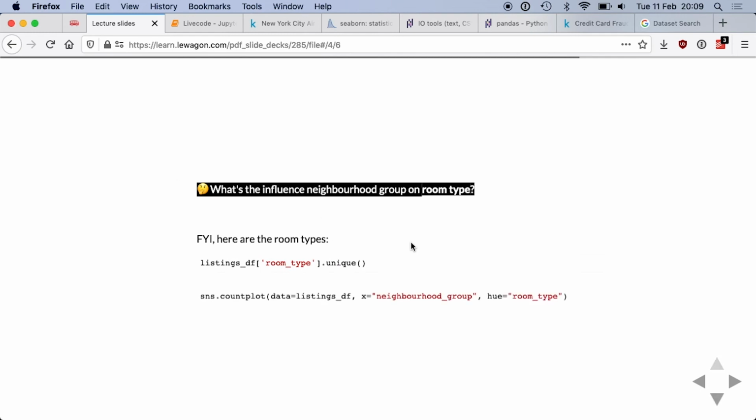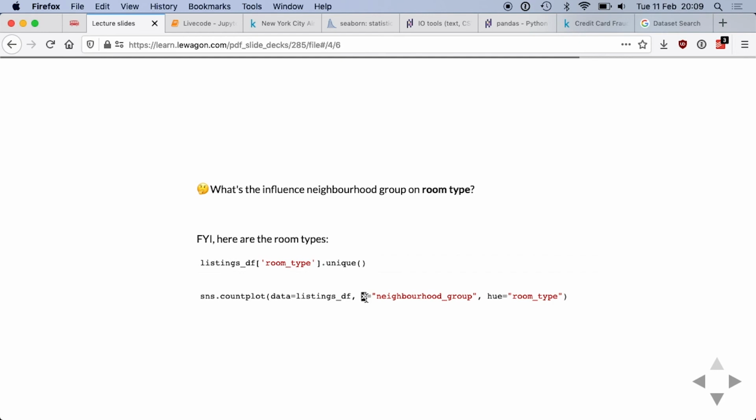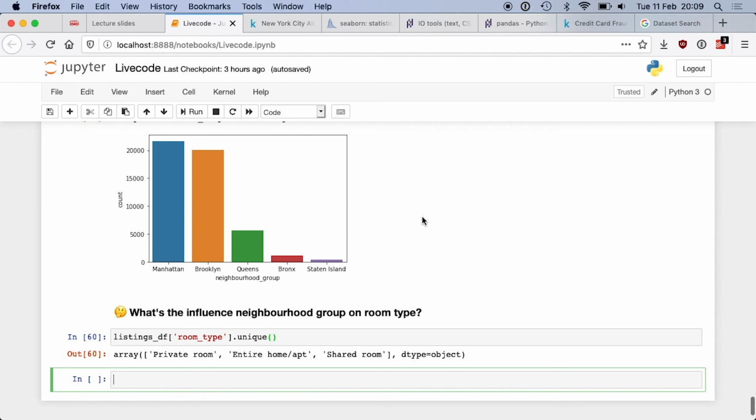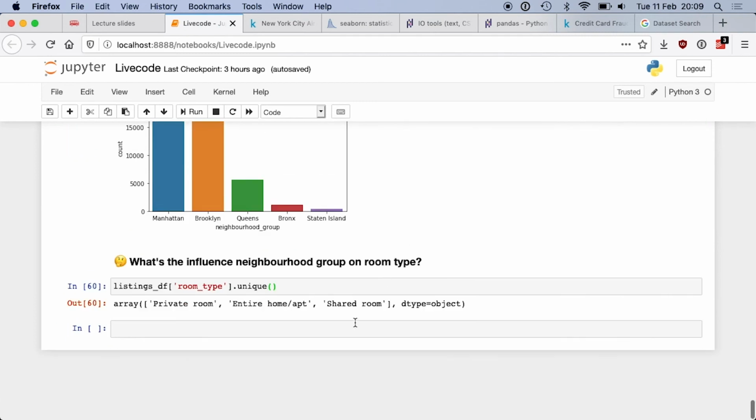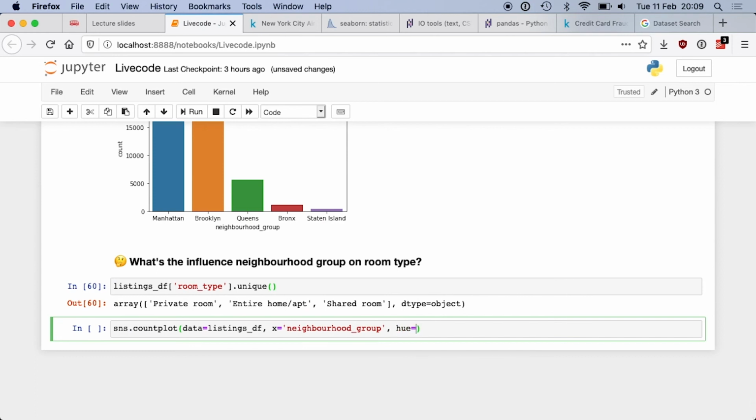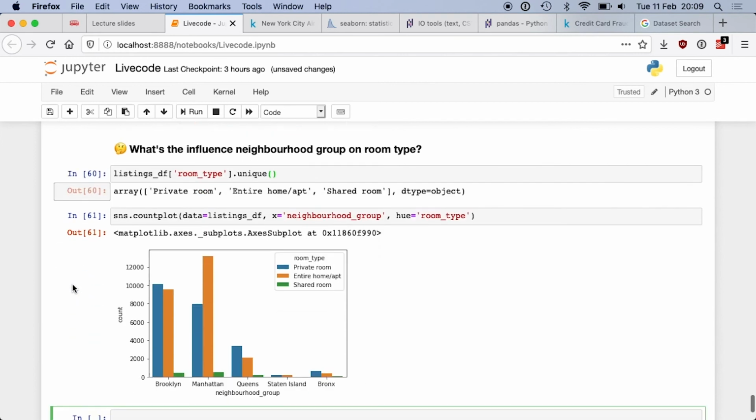And so to do that, we can use a count plot, but this time, instead of just having the x, we're going to have a hue, basically a color, on another column. So that's the same graph as before, but I'm going to use hue in here. Let's have a look at that. So look, I'm just taking this plot and adding hue equal room type, so the column room type, and this is what I get.